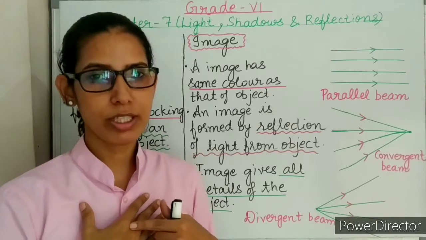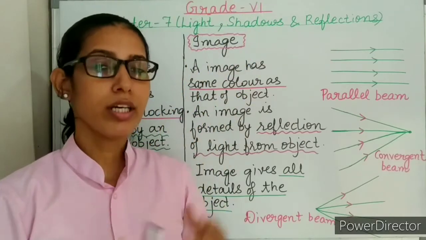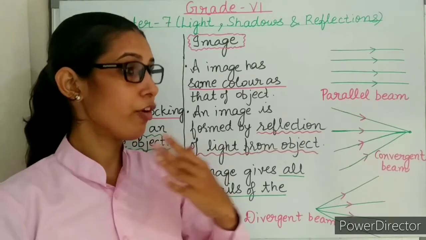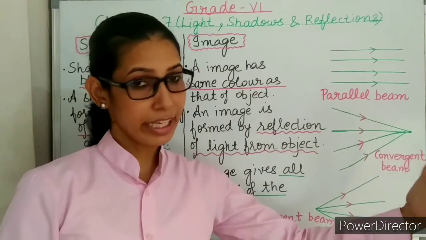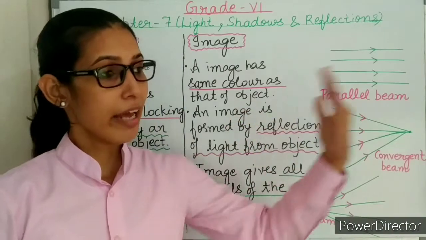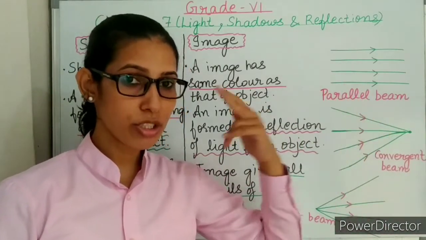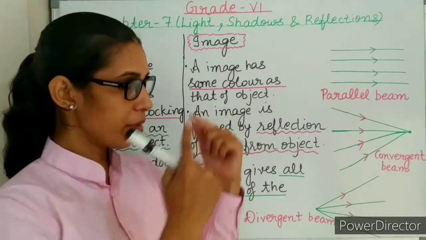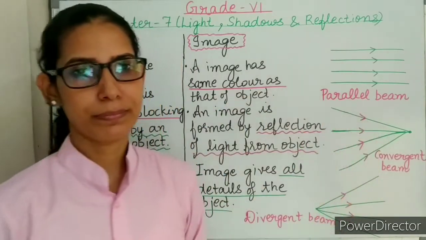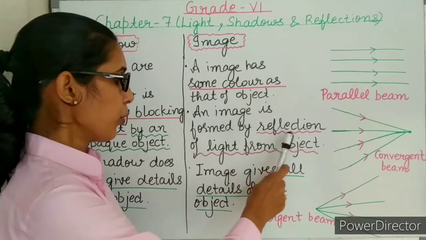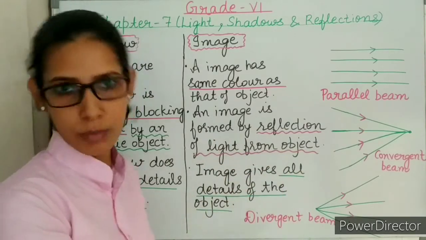When light rays fall on me, my body reflects the light rays. When these reflected light rays fall on the mirror, they are again reflected back by the mirror. When the light rays reflected by the mirror reach my eyes, I can see my image in the mirror. So basically, image is formed due to reflection of light from the object.